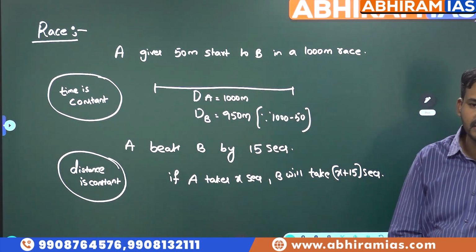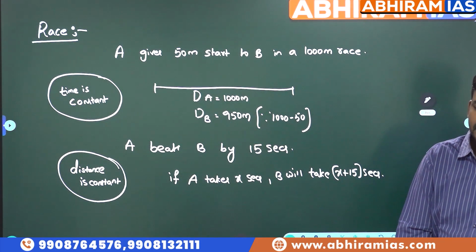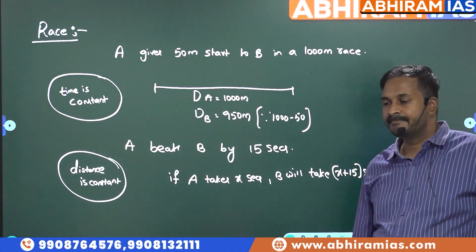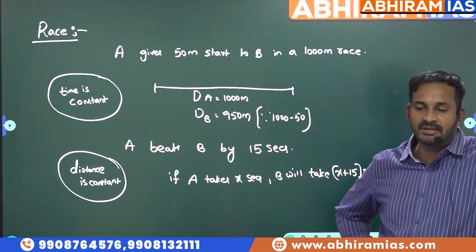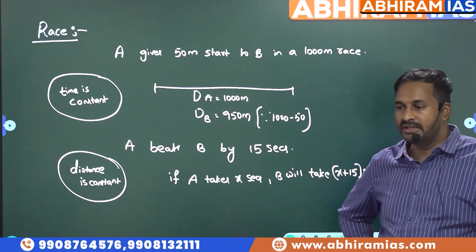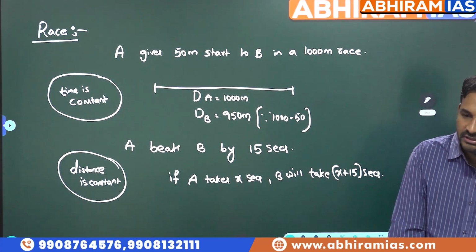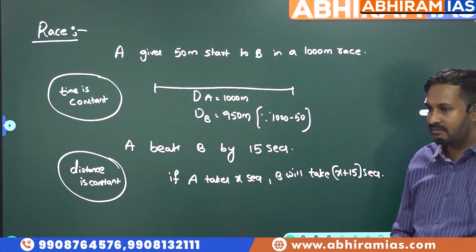Then what is the start given by B to C? What is the start given by B to C in the same race? Start given by B to C in the same race.